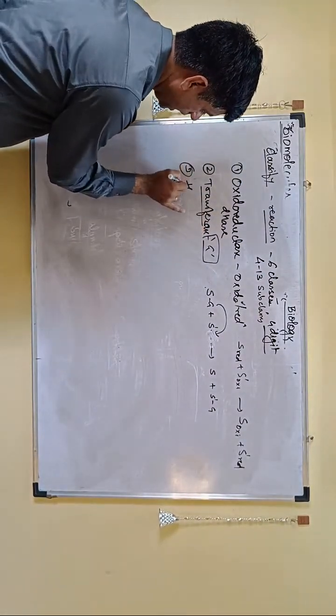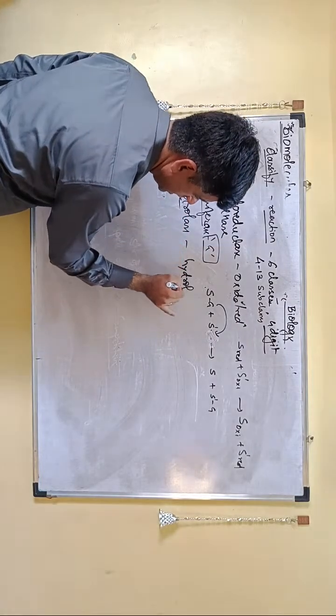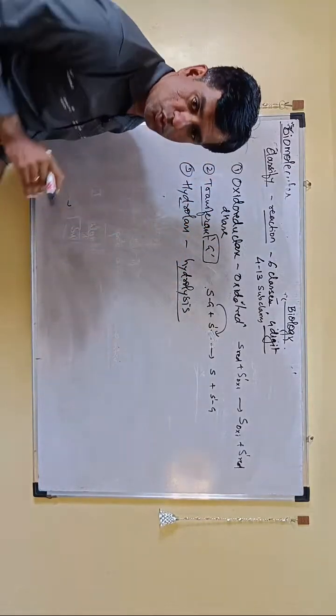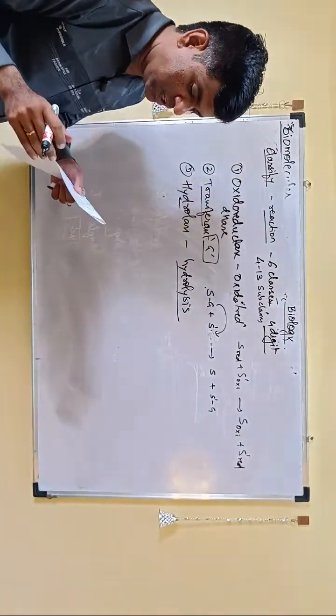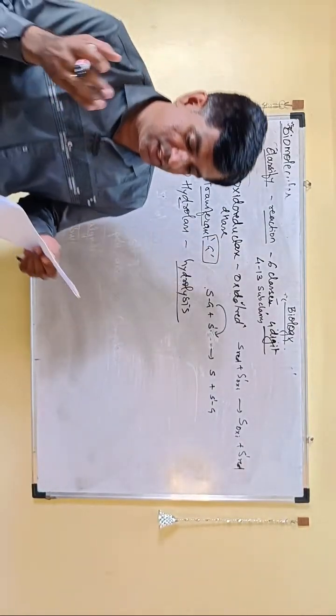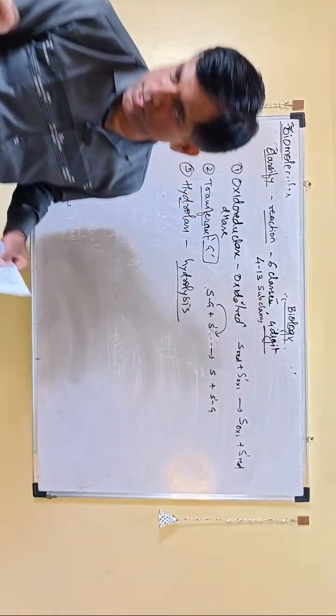Then it is your hydrolase. Hydrolase naam hi bata raha hai. It catalyzes hydrolysis. So breaking of the bonds by addition of water. Right. So that is what is called as hydrolase. They are given the list of the bonds: ester, ether, peptide, glycosides, C-C, halide and P-N bonds.